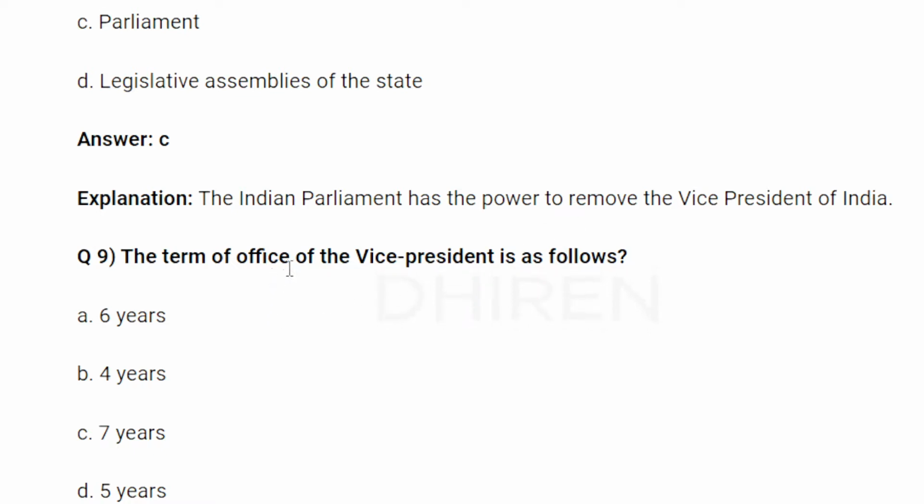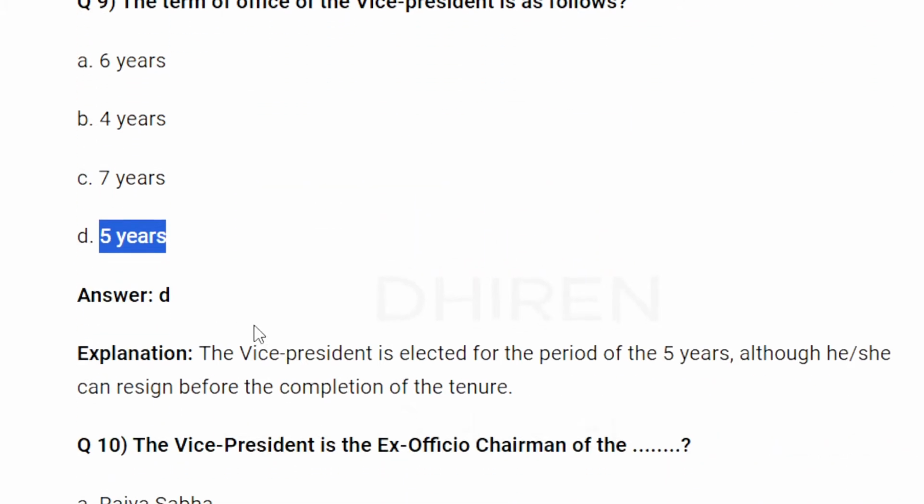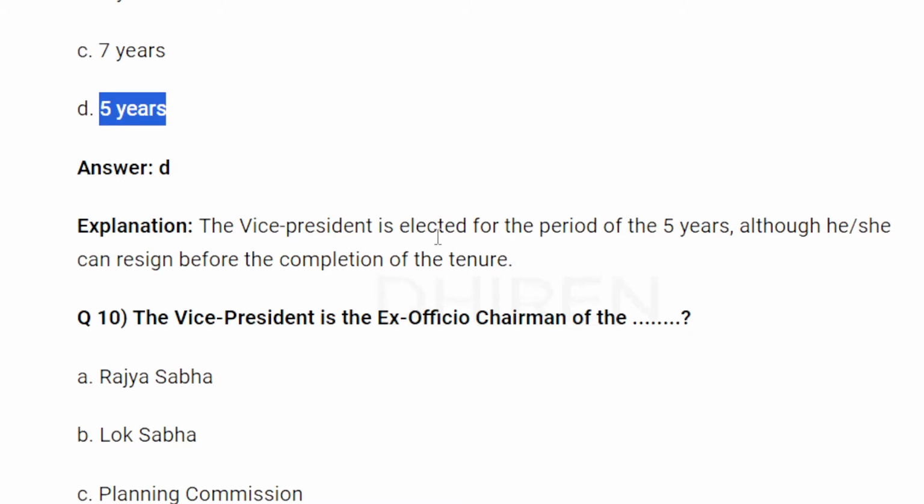The term of office of the Vice President is 5 years. The Vice President is elected for a period of 5 years, although she can resign before the completion of the tenure.